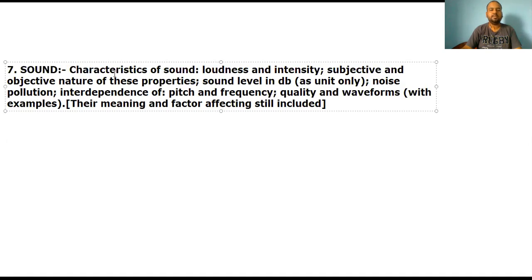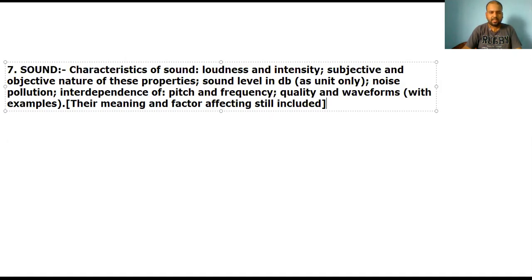Their examples have been removed, but their meanings and factors affecting are still included. Means we need to know the meaning of loudness, intensity, and then quality, frequency, pitch. We need to know waveforms, what it is, and we need to understand the factors which affect them.